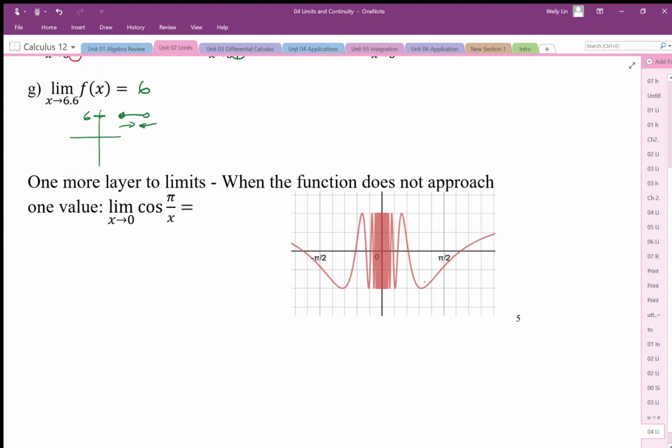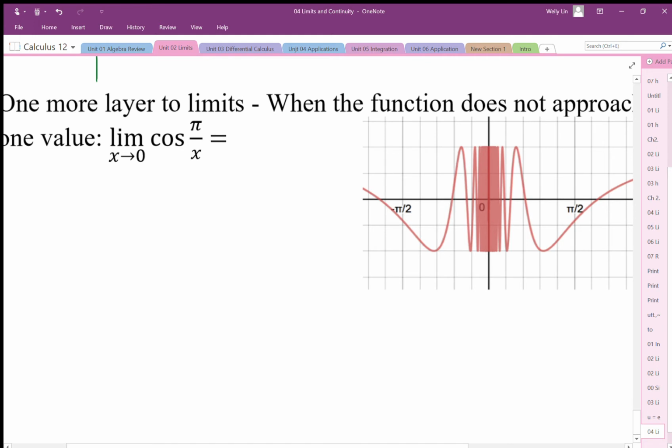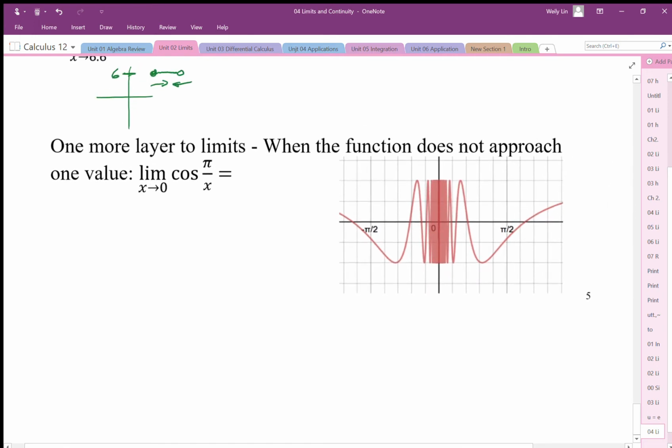So there's also this last issue that we're going to look at in this lesson: what if the function does not approach one value? So as x goes to 0, this is going to be going to infinity basically. So as x approaches 0, it's going to be going up and down. And if we zoom in, it's really hard to see. So even graphically, this is going to be really hard to determine.